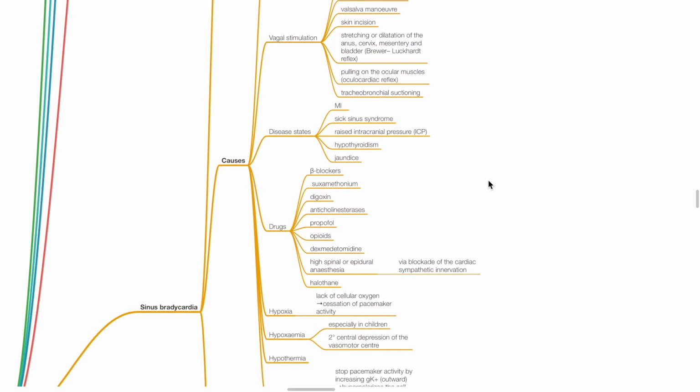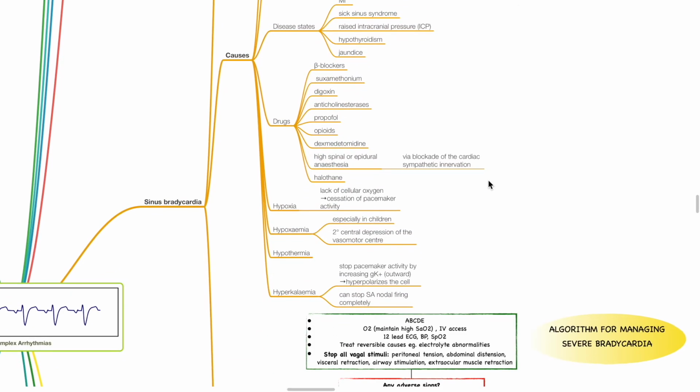Disease states such as myocardial infarction, sick sinus syndrome, raised intracranial pressure, hypothyroidism, and jaundice can cause sinus bradycardia. Certain drugs such as beta blockers, suxamethonium, digoxin, anticholinesterases, propofol, opioids, dexmedetomidine, halothane, and high spinal or epidural anesthesia can cause sinus bradycardia.